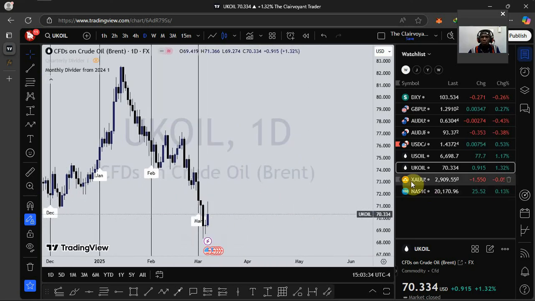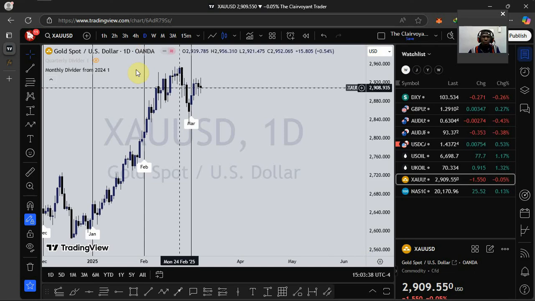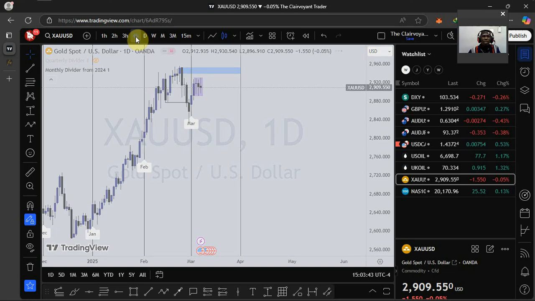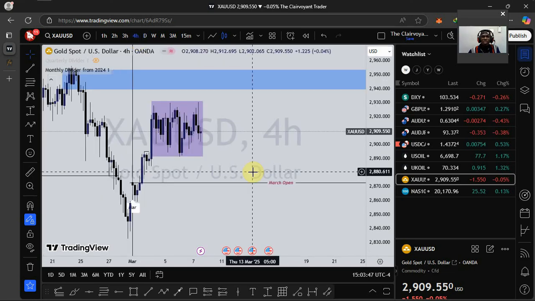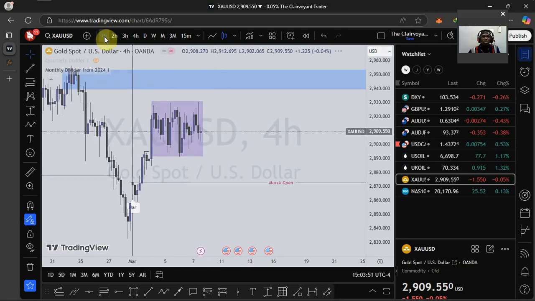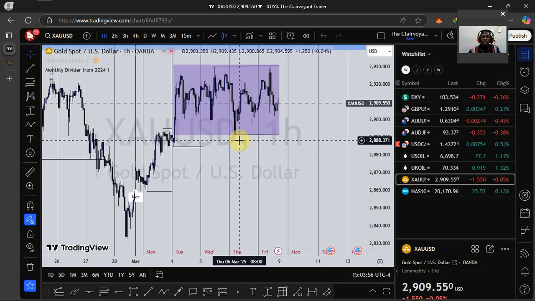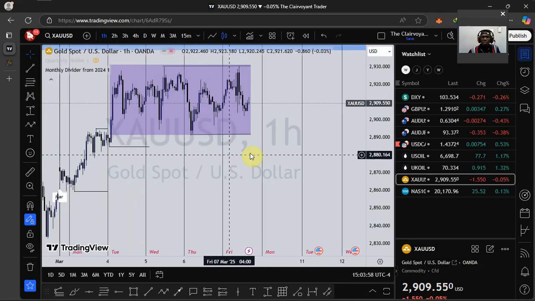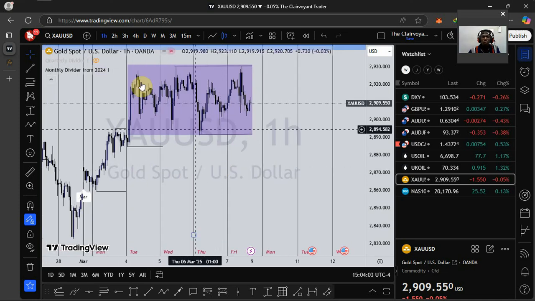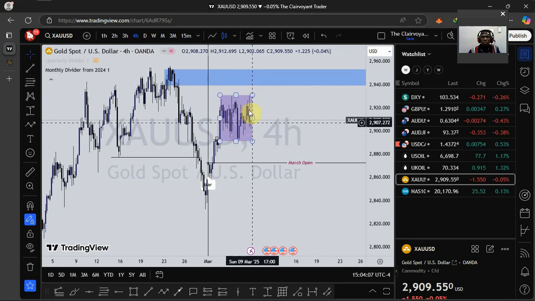Let's see what is happening on the gold market. I'm expecting to see price push down, but let's see. On the gold market, we've seen a consolidation for some time now. On the 4-hour, we can see the consolidation. If we switch to the 1-hour time frame, you see it so clear. In the whole of last week, the gold market was in a consolidation. So as it stands now, I want to see price break out of the consolidation.